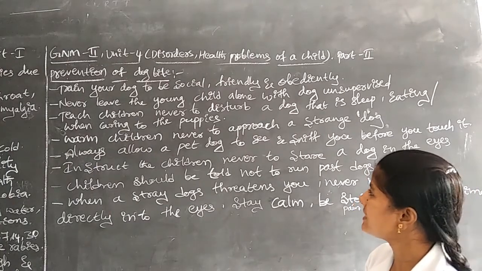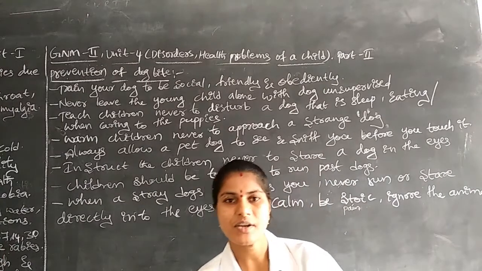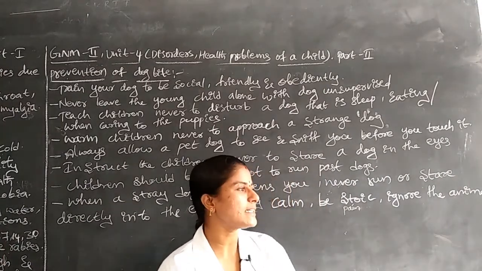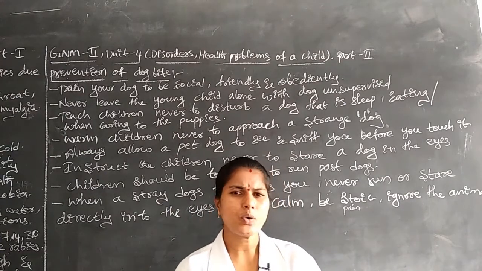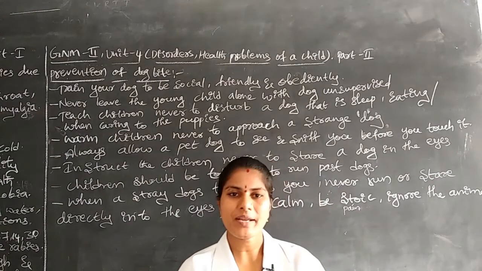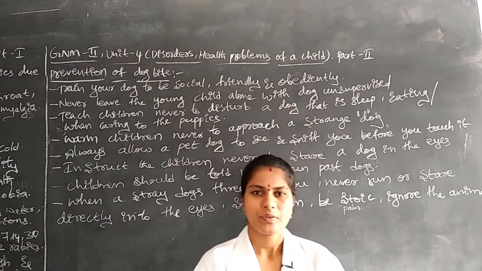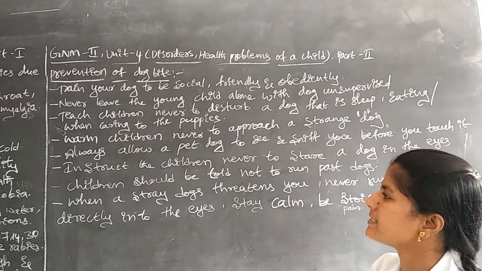Next, warn the children never to approach a strange dog. Once a dog is there in the street, in the home, or in the community, don't disturb it or cause any harm to the dogs. We have to provide this teaching to the children.